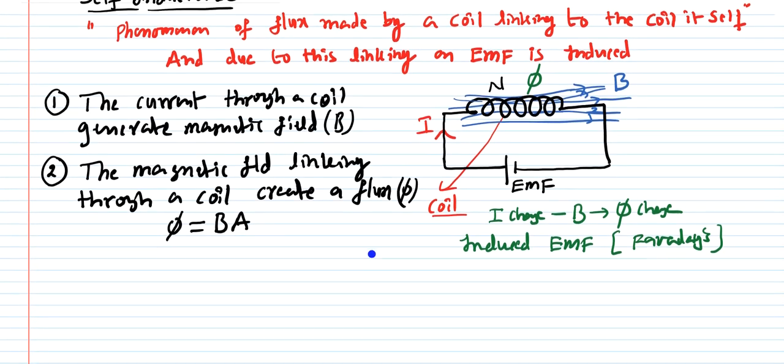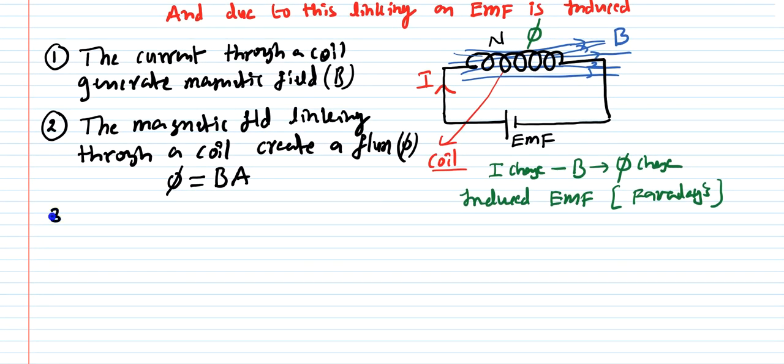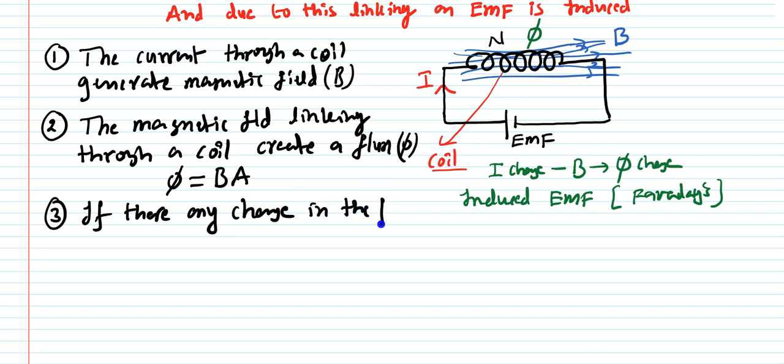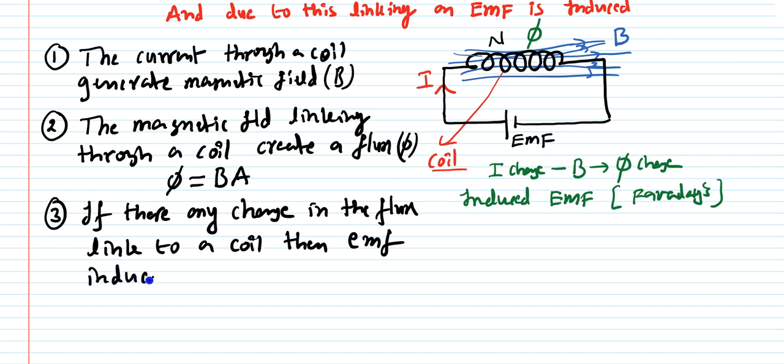Then what is the third point here? The third phenomenon occurring in this coil is that if there is any change in the flux linked to a coil, then EMF is induced. This is because of the Faraday's law effect.